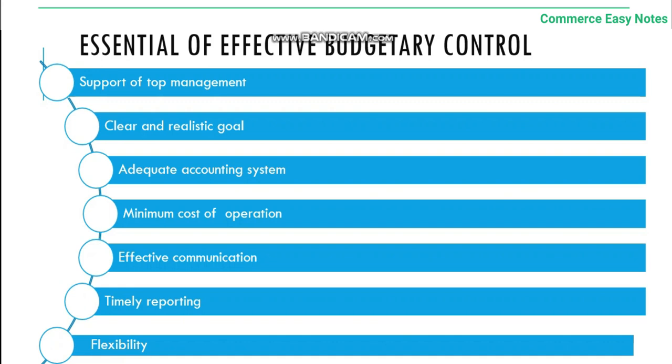Management and all of the staff related to the firm should come to know of the budget, and it should be effectively communicated. Timely reporting. The budget should be a plan for the future. Therefore, timely and continuous reporting should be done. Flexibility. In case of any kind of uncertainty, it should be made flexible.